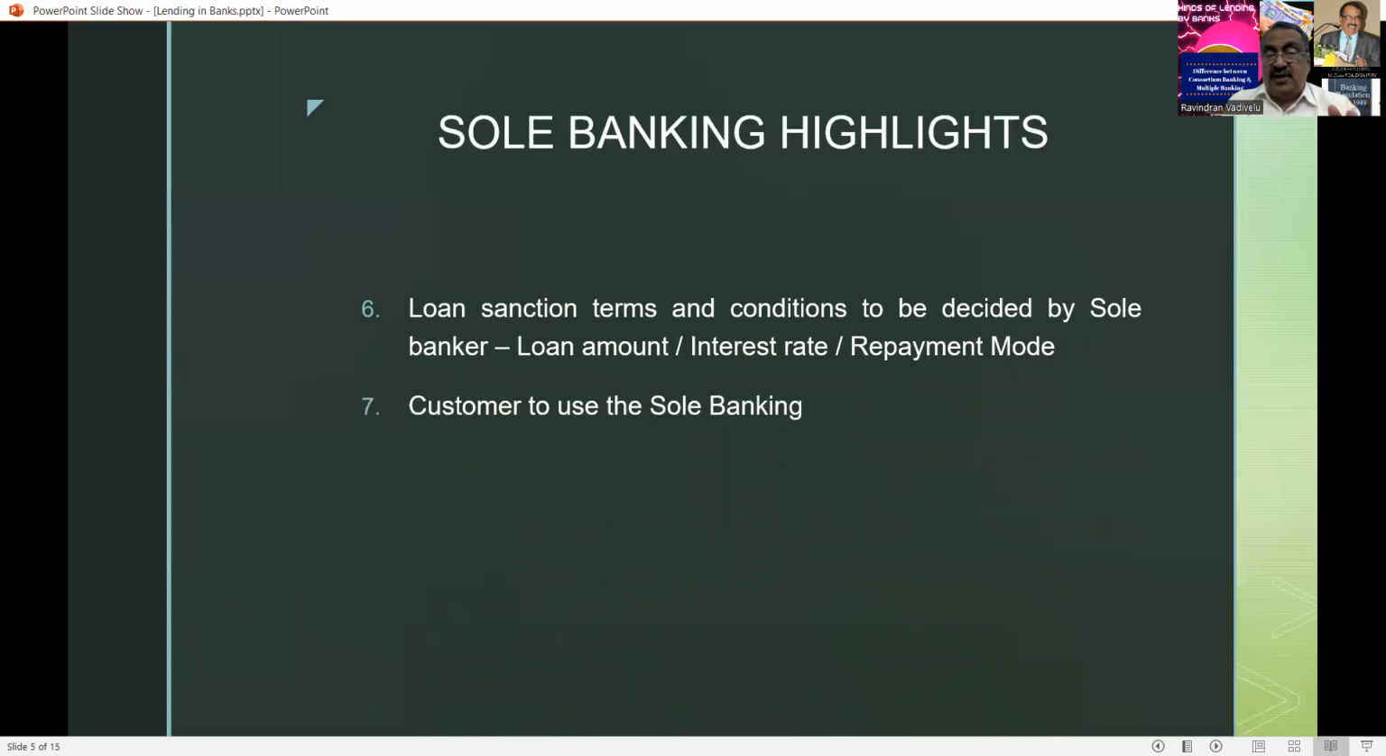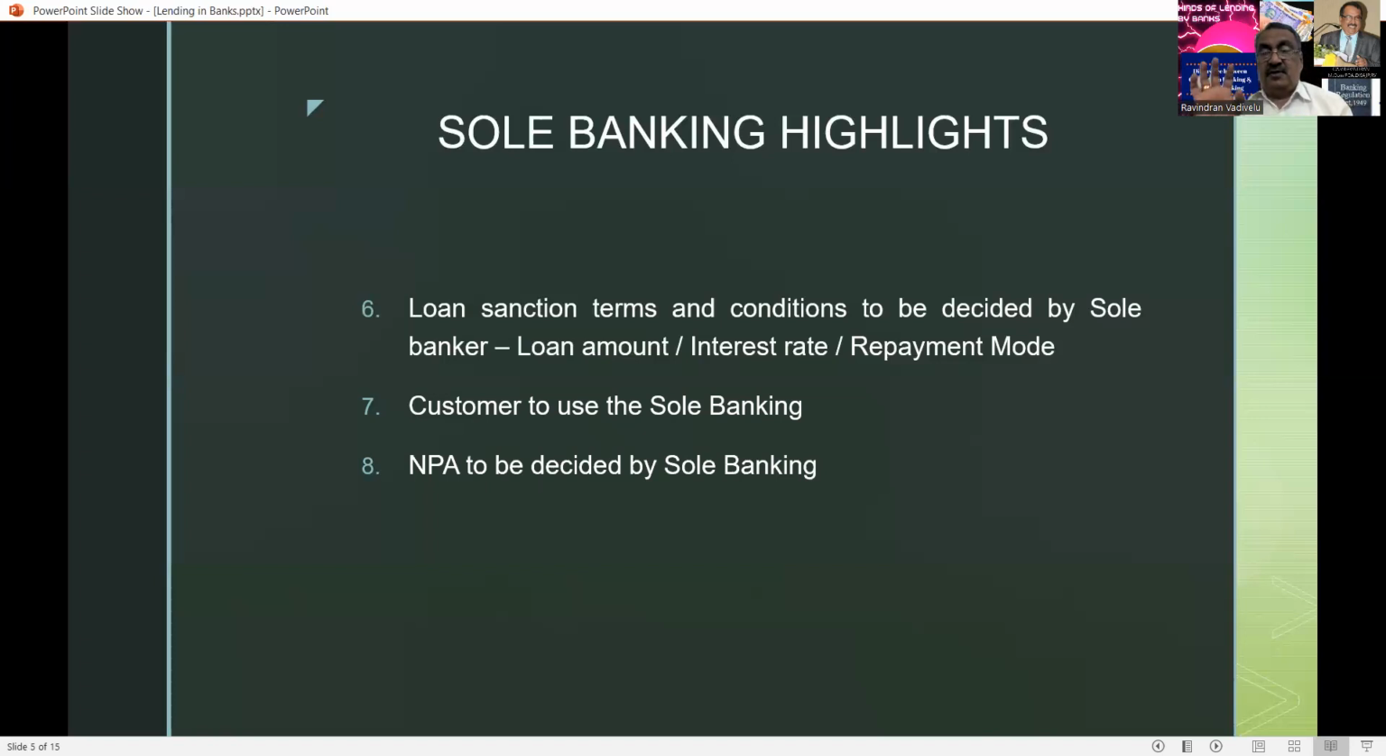And the customer has to use the sole banking. If any customer has availed a loan from that bank, he has to use only that sole lending bank's accounts. If he wants to open a current account with some other bank, he has to get permission from the sole lending bank. Once a customer has availed a loan from the banker, he is not supposed to open a current account with other banks, but everything is subject to RBI norms.